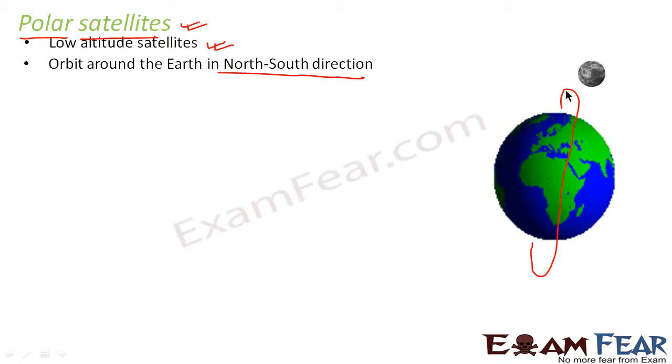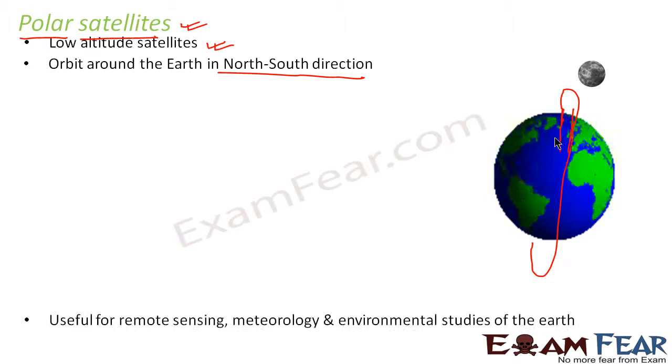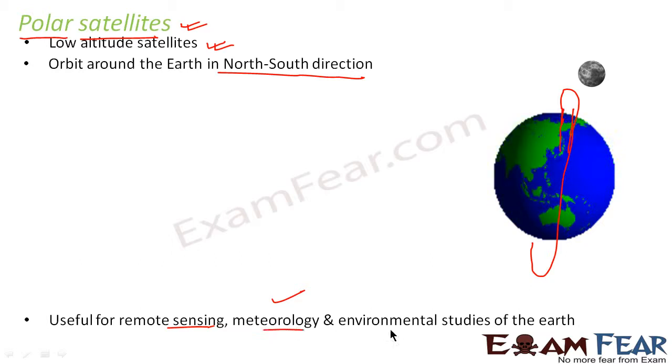Because when this satellite is moving in this way, a camera fixed on it can only view this strip of the Earth. Since the Earth also keeps moving, at each time different strips of the Earth keep getting viewed. So at one time only one strip of Earth is viewed, and adjacent strips are viewed in subsequent orbits. So these satellites are useful for remote sensing, meteorology and environmental studies of Earth.